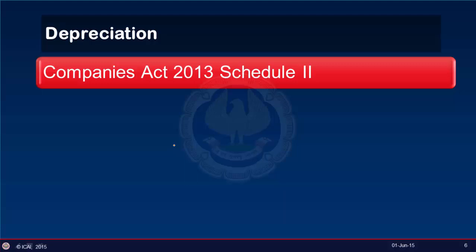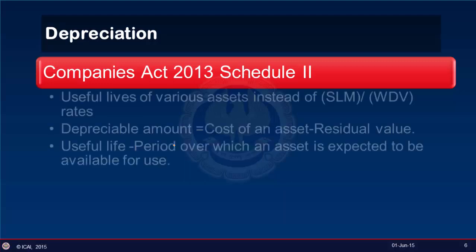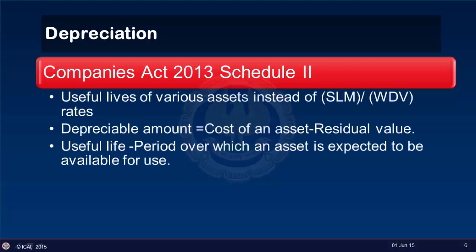Now, rather than charge of depreciation based on rates, now depreciation has to be charged on the basis of useful life of various assets, where depreciable amount is equal to cost of an asset minus the residual value, and this residual value as per Companies Act 2013 cannot be more than 5%. And useful life is the period over which asset is expected to be available for use. That is, assets have to be depreciated over the useful life.